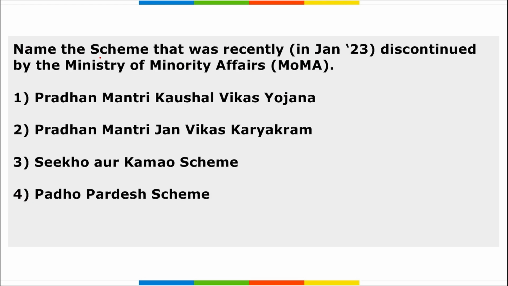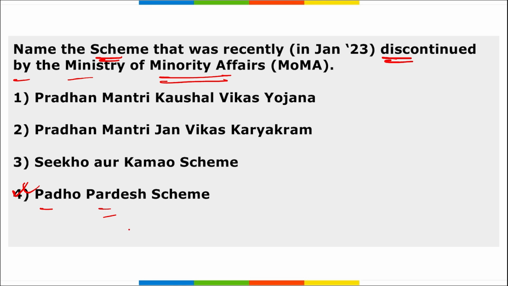Next is, name the scheme that was recently discontinued by the Ministry of Minority Affairs. Which is the name of the scheme? It is the Padho Pardesh scheme. The Ministry of Minority Affairs has discontinued this Padho Pardesh scheme that provided interest subsidy on the education loans of overseas students belonging to the minority community. That means if any student takes a loan for going abroad and studying, the payment of interest would be done by the government, and this scheme has been recently discontinued.